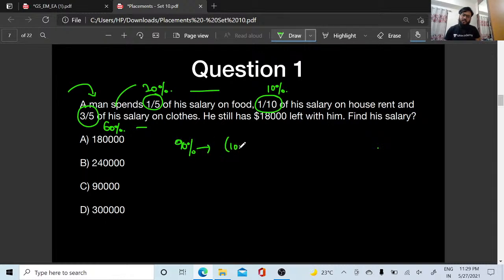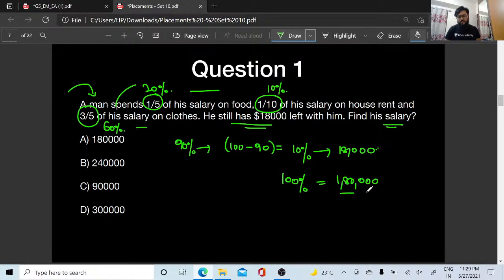So 100 minus 90 is 10 percentage, and this 10 percentage is the remaining value, which is 18,000 rupees, right? So what is going to be the 100% value? His salary will be 100%, so one more zero. It will be 1,80,000, option A.